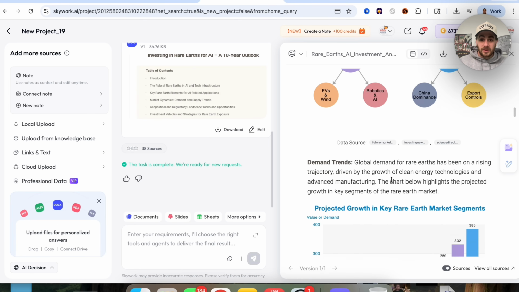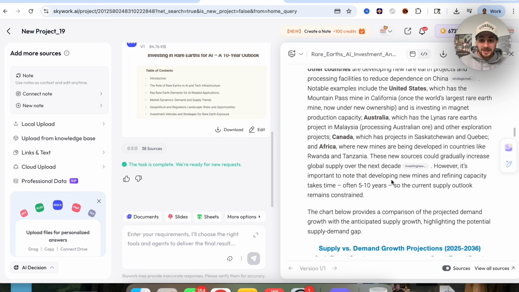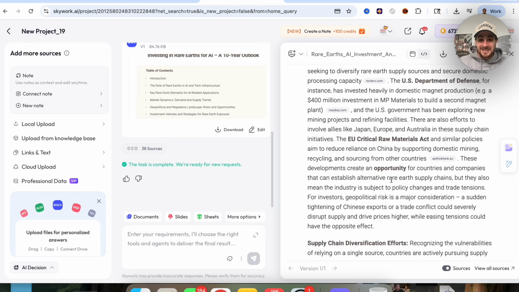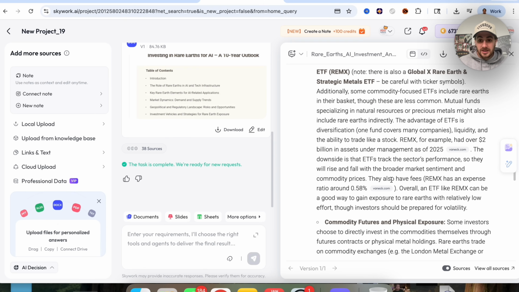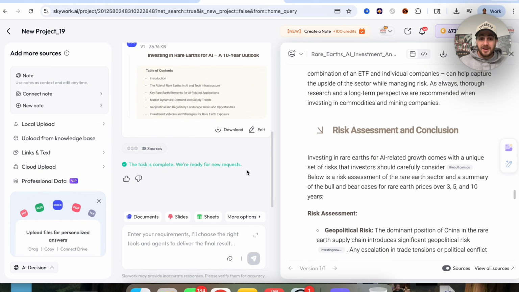But we could see that this is really complex. This is really long, and this is awesome that AI was literally able to go through and do this in just a few minutes. Now I know everything that I need to know about this topic.